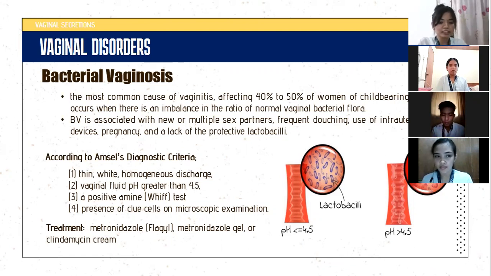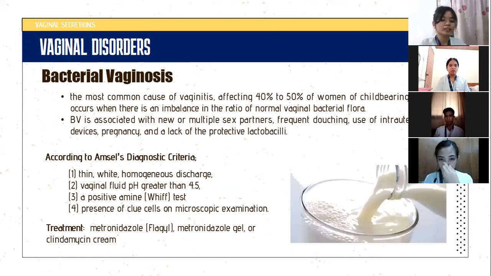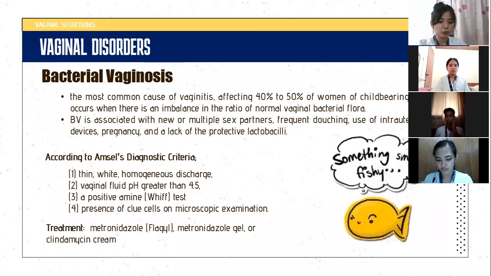According to Amsel's diagnostic criteria, these are the gold standard that should be present in the diagnosis of bacterial vaginosis. First is thin, white, homogeneous discharge, which can be the same as the watery appearance of skim milk. Yung pH na is above normal, which is 4.5, has a fishy odor, which is positive whiff test, presence of clue cells on microscopic examination, and treatment niya is metronidazole and clindamycin.